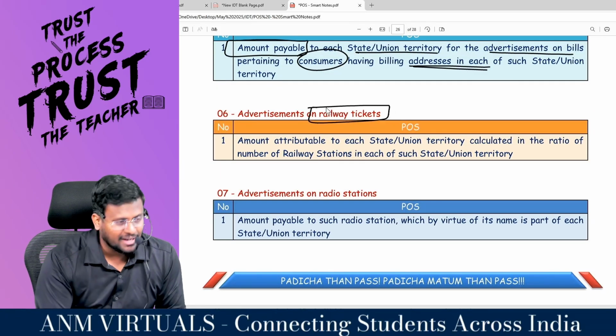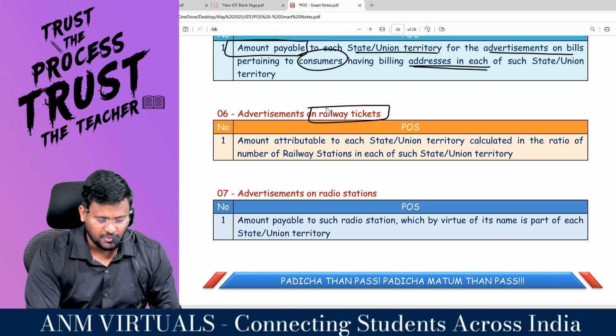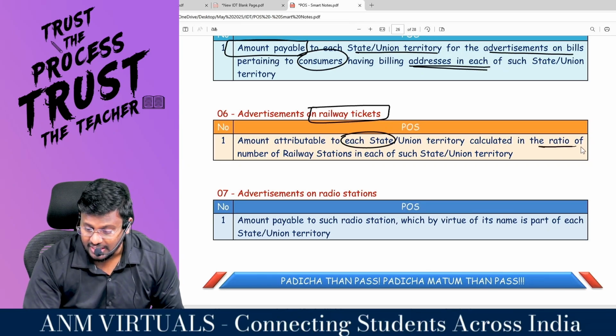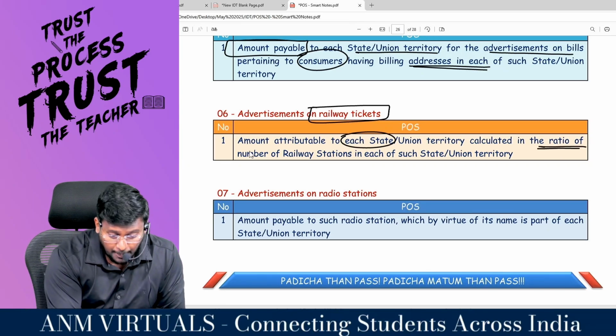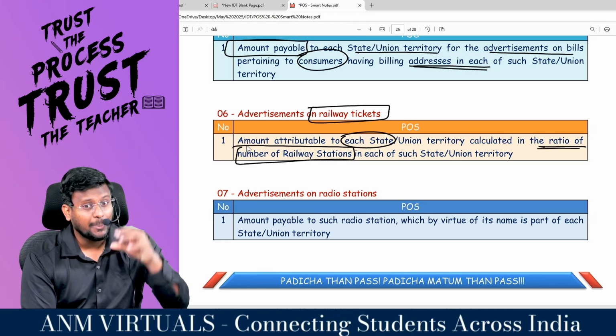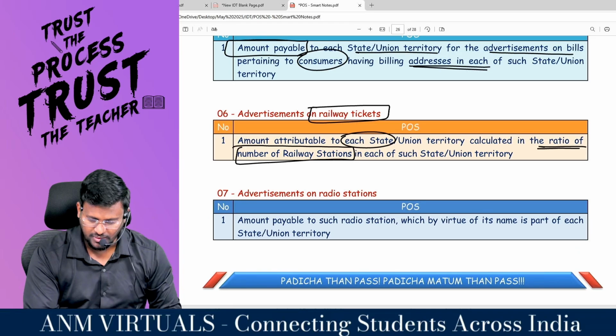Advertisement on railway ticket. Sometimes if you see the back side of the railway ticket, you can see some advertisement. Amount attributable to each state or union territory is calculated in the ratio of number of railway stations. How many railway stations are there in a particular state? Based on that, you have to apportion the value of supply.